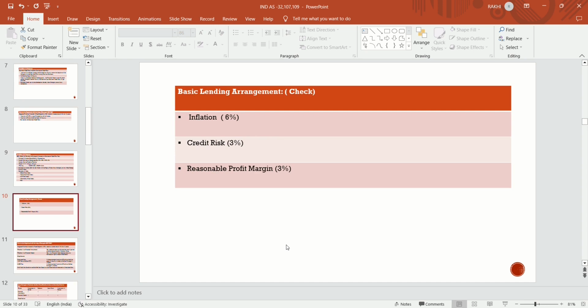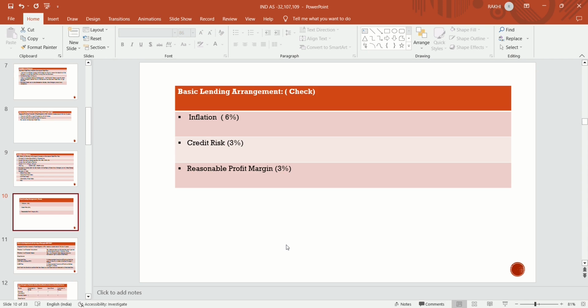Next, what is the basic lending arrangement? They have to check the inflation, the credit risk, and a reasonable profit margin. Suppose a bank has given you a loan. The bank will check at what rate of interest to give it. They will check the market inflation. Then they will check how much credit risk there is on you to repay the loan.